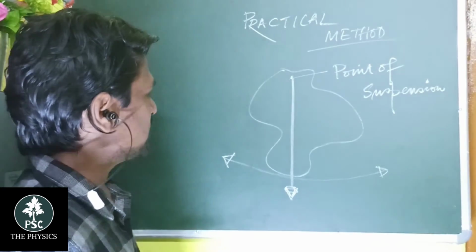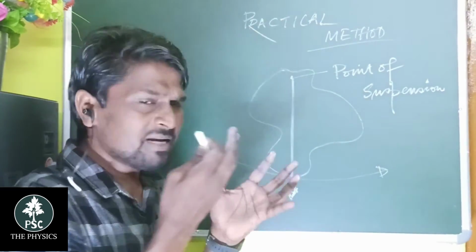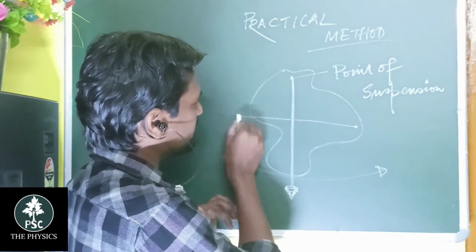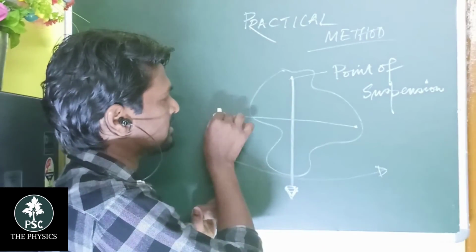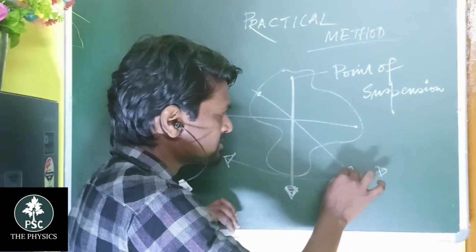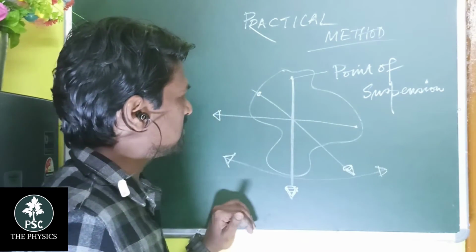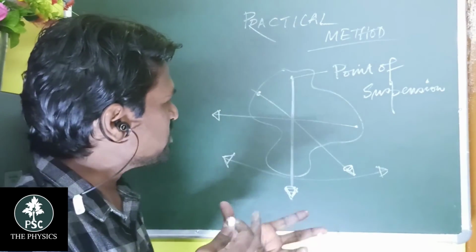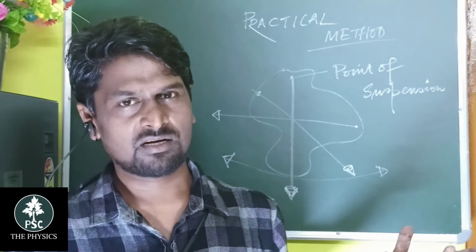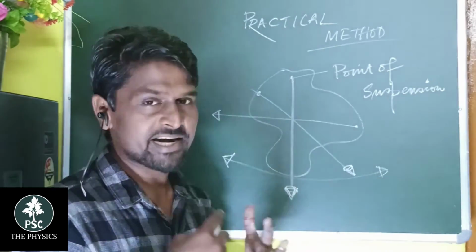So there is a line, and similarly you suspend it at another point, and you get another line. If you suspend it here, you can get another point. Like that you have to suspend it three or more times for greater accuracy.